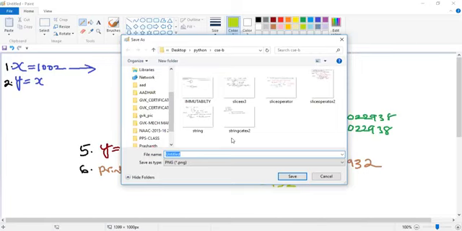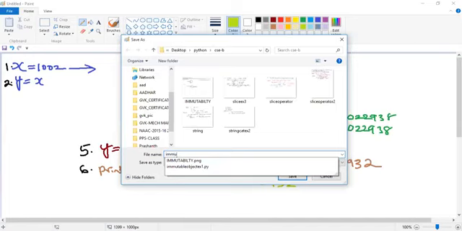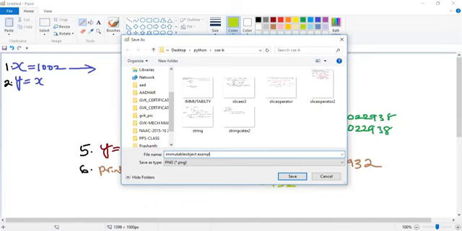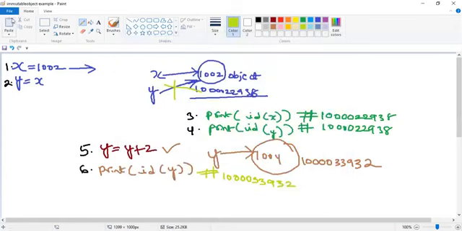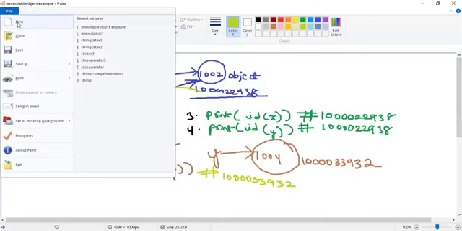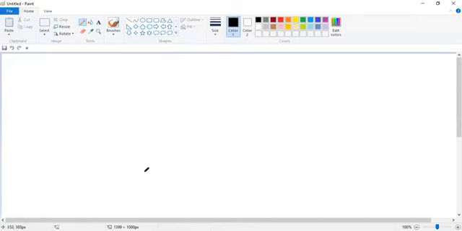Okay, so it's regarding what? Mutability, right? So, immutable object example. Then I'm going for a new window again in Paint. Are you able to see the empty untitled window in Paint? Yes, sir. Okay, consider one more program, guys.